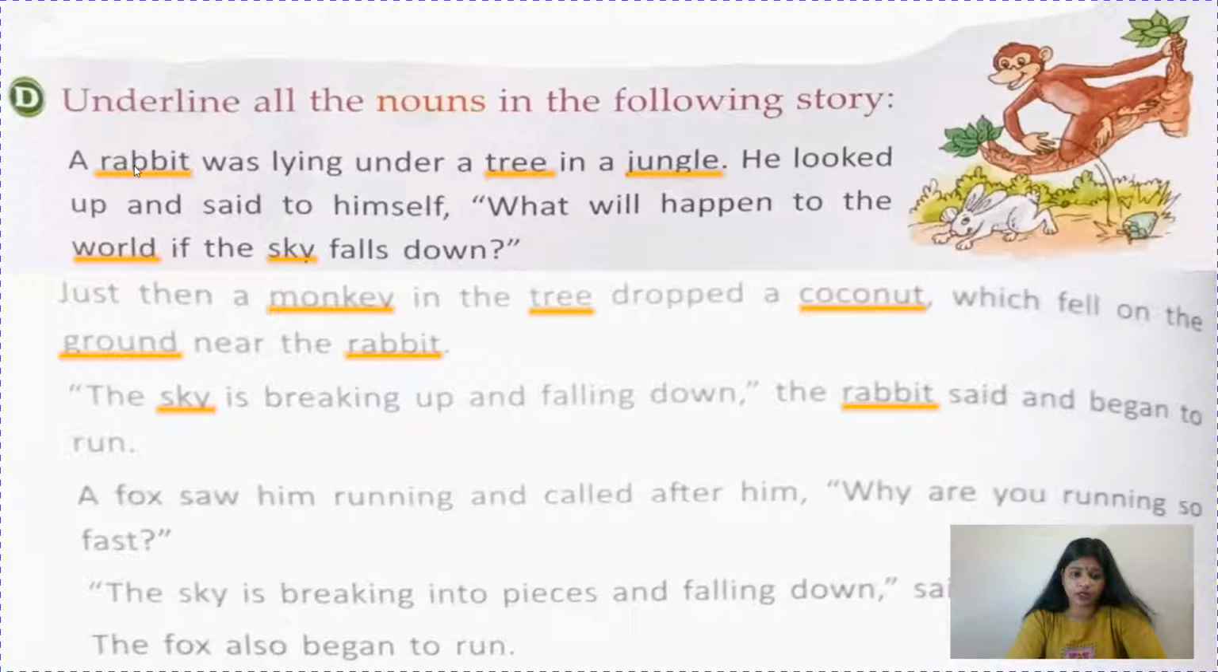A fox saw him running. Fox is the name of an animal, and called after him, why are you running so fast? The sky is breaking into pieces and falling down, said the rabbit. So again sky you have to underline, and rabbit is the name of an animal. The fox also began to run. So fox is also the name of an animal.